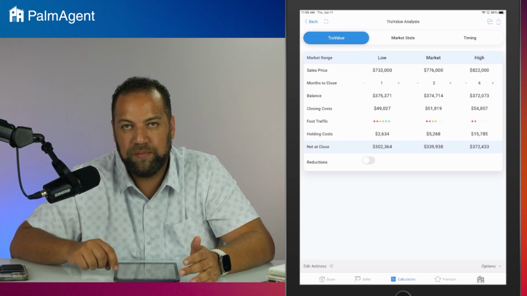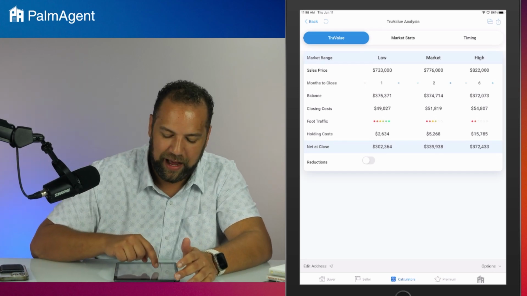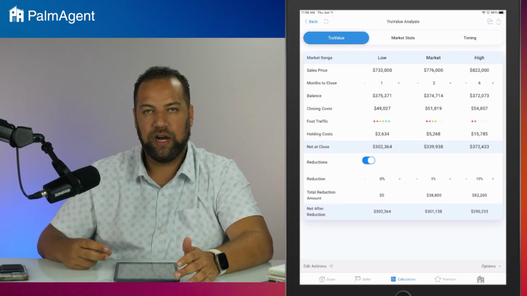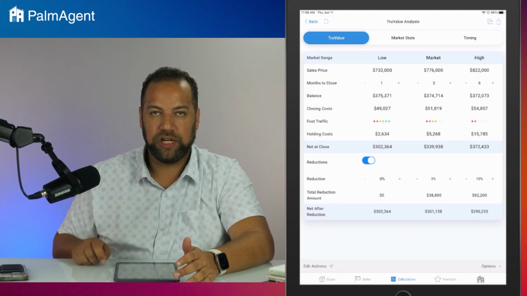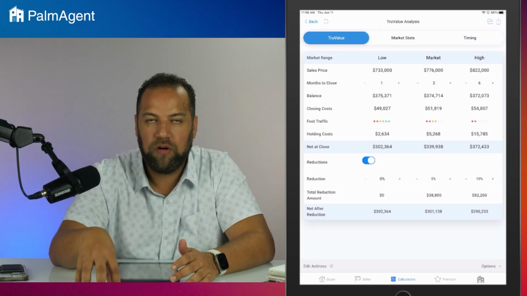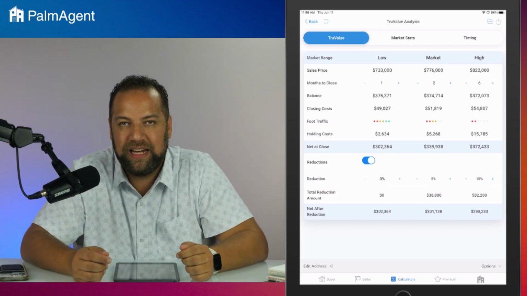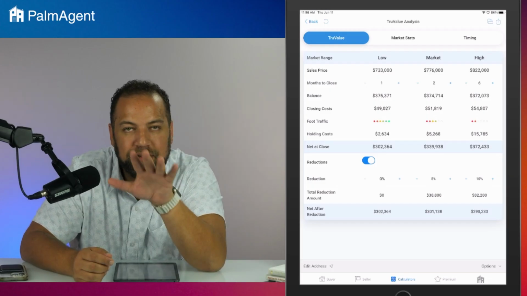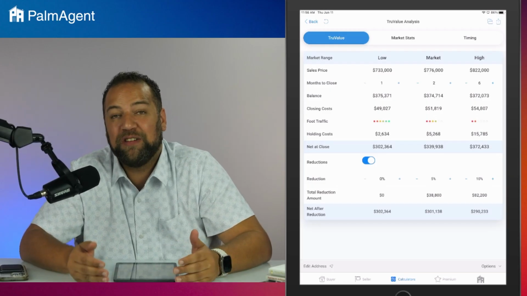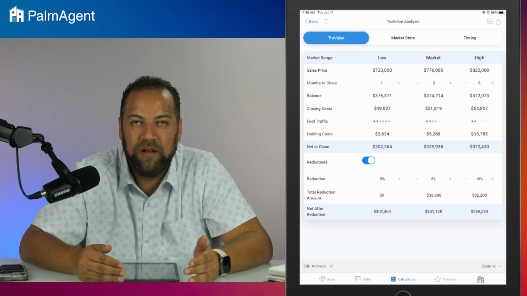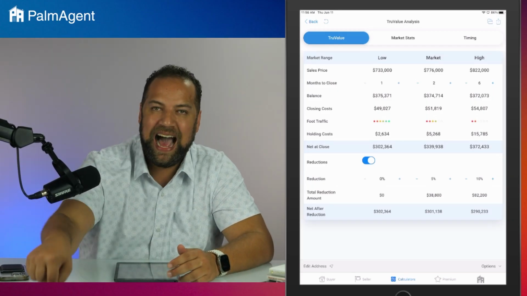But if it sits for 6 months, we got to talk about a reduction, Mr. Seller. Let me flip this toggle for reductions. It throws a reduction section on here, and now I can call out the nets after reduction. We might be better off. We might actually net you more listing it on the low end, getting some serious attention behind this house, maybe even forcing a bidding war at that price because there's not another house in this neighborhood priced that low. And you're walking with 305,